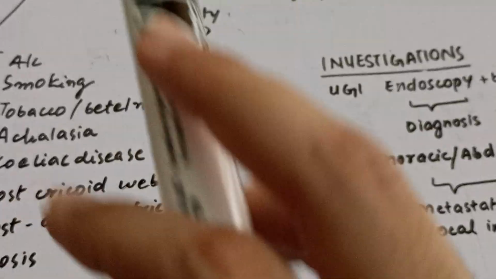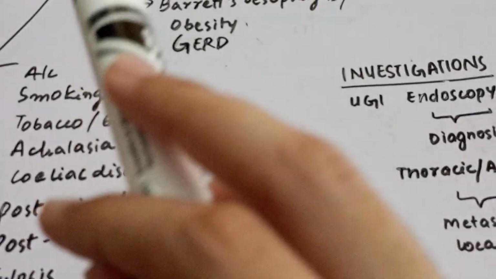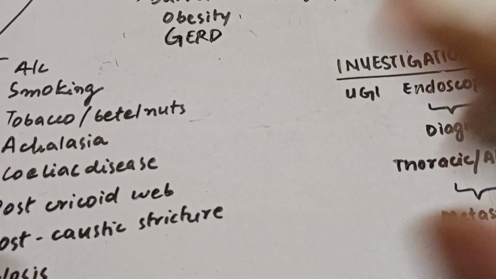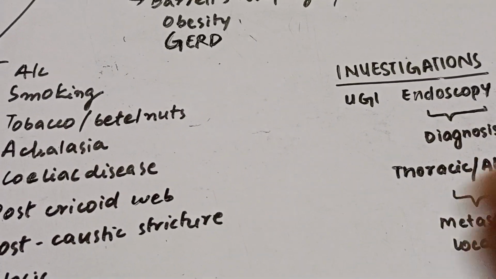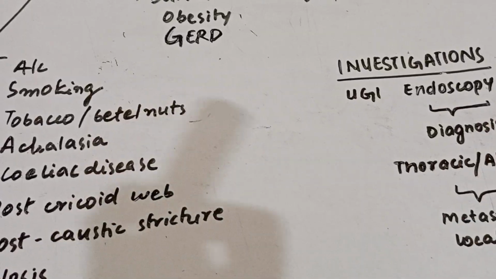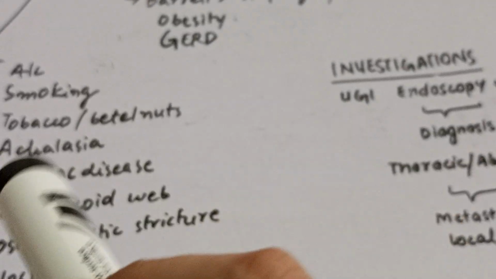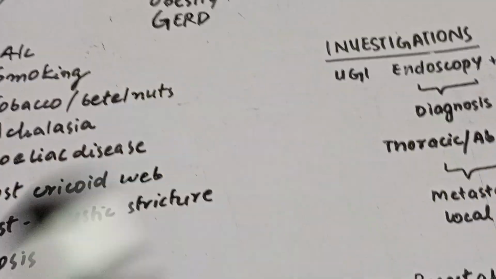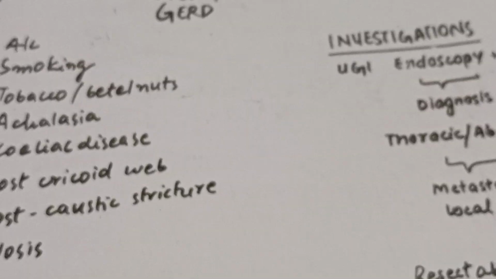Next, we have the risk factors for squamous carcinoma. Number 1, we have alcohol. Both alcohol and its metabolite acetaldehyde directly damage the epithelial lining. We have smoking, tobacco use, and betel nuts. They also damage the epithelial lining.